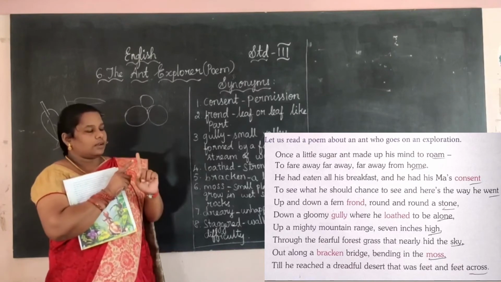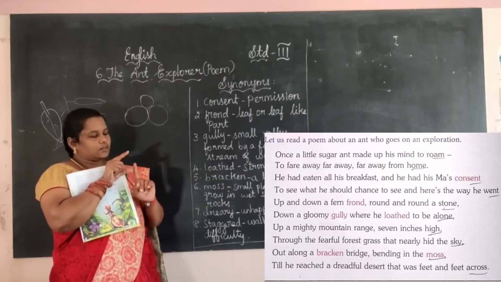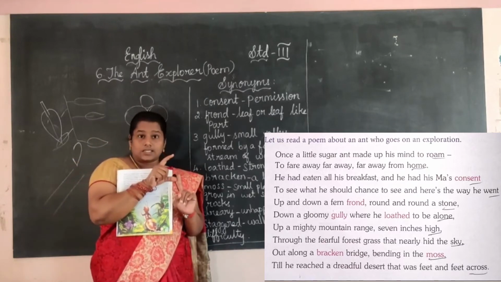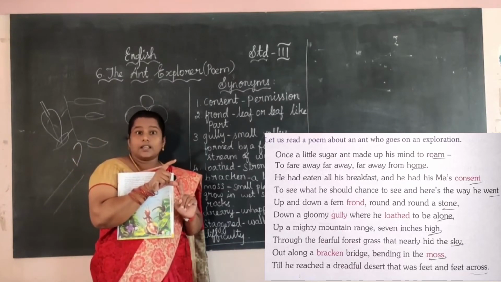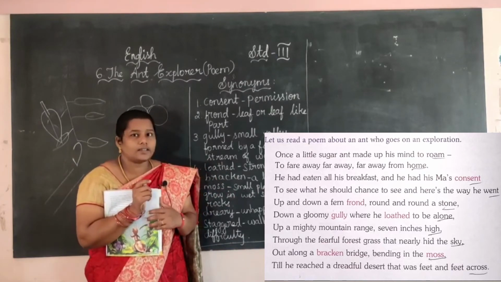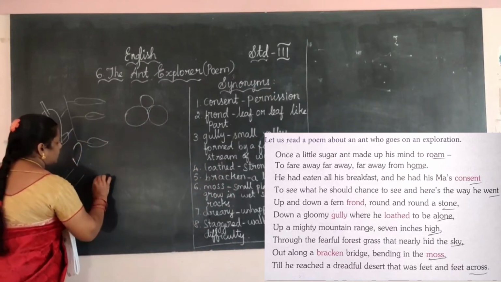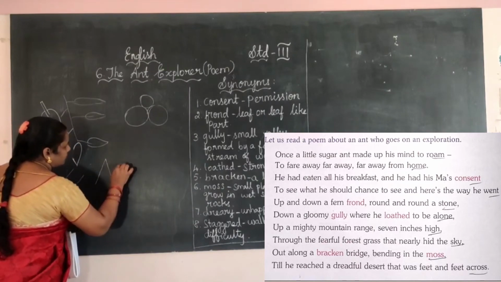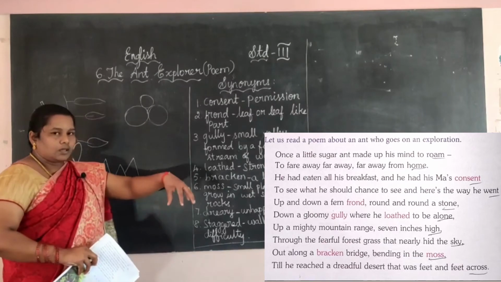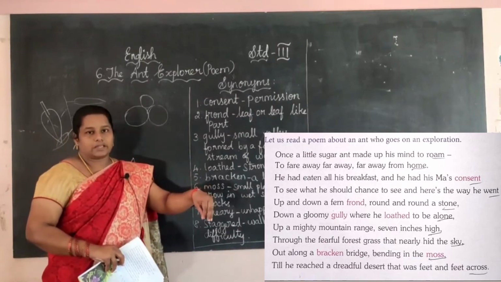1 inch means like this, right? 7 inches means, okay, we can take it as this size. Only this size, but for the ant it looks like a mountain because it is a small ant, right? See here, 7 inches like this. The soil is kept in one place.